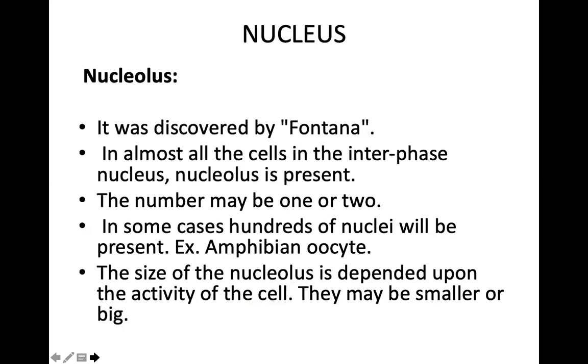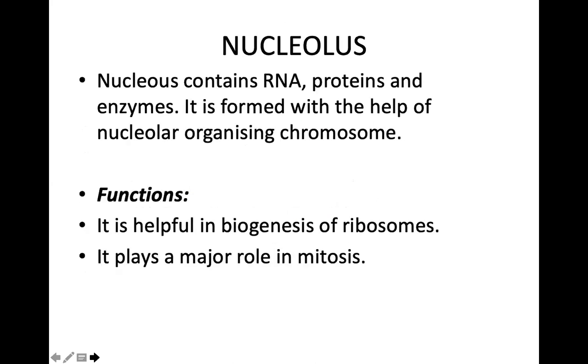They may be smaller or bigger. The nucleolus contains RNA, protein, and enzymes. It is formed with the help of nucleolar organizing chromosomes. Its function is to help in the biogenesis of ribosomes, and it helps in the process of mitosis.